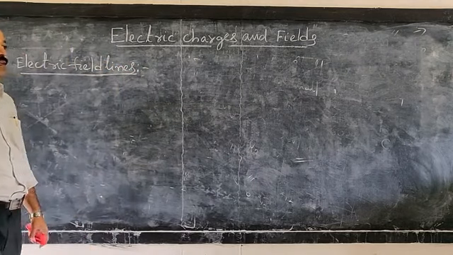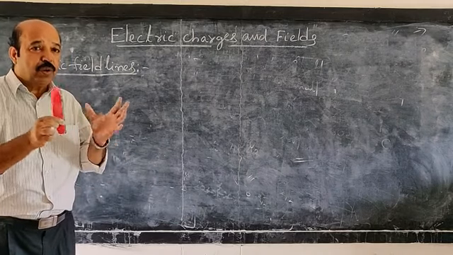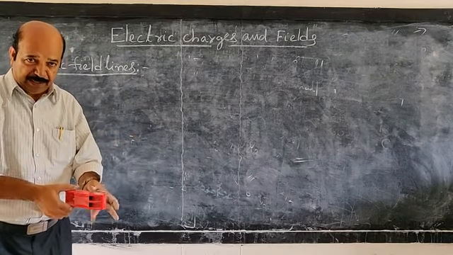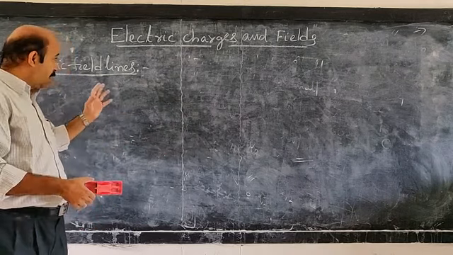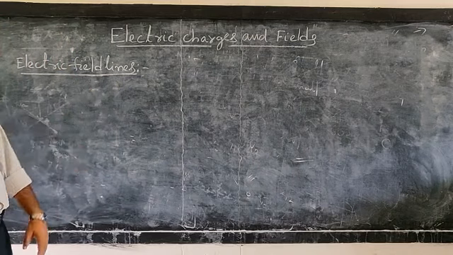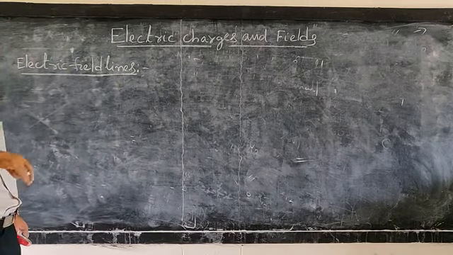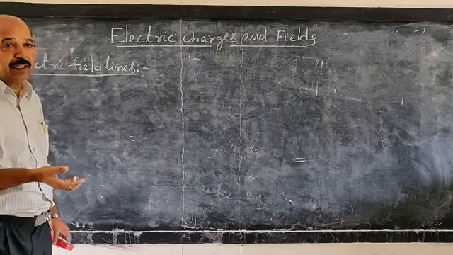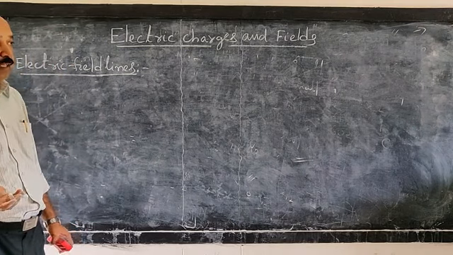In order to get a pictorial view of the field, instead of using some mathematical methods, the concept of field lines is introduced. According to this, we can draw lines around any electrical charge, as you know about magnetic lines.